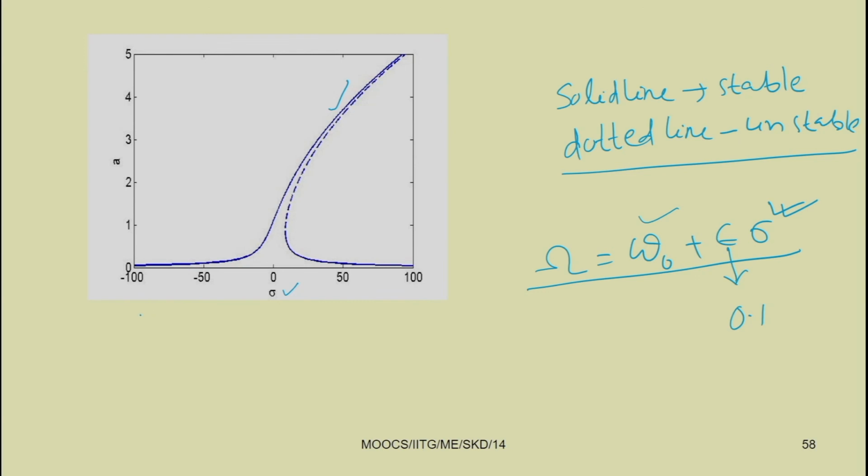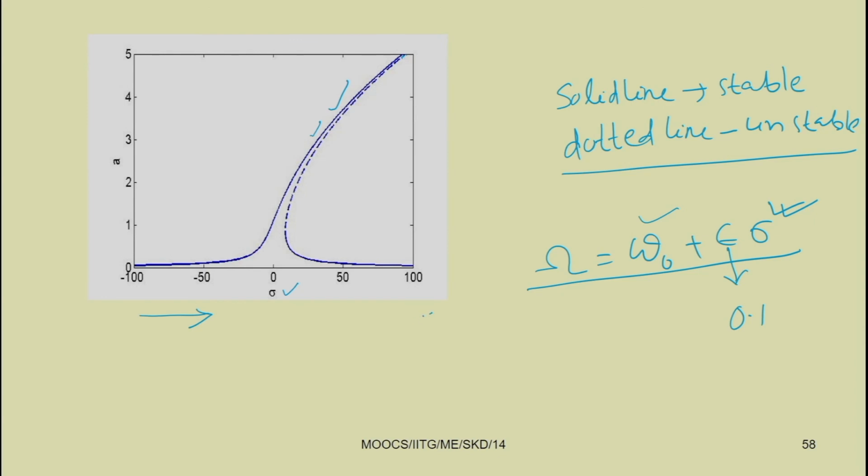This is known as sweeping up. If you sweep up the frequency, the response amplitude A goes on increasing, and after some time the stable solution and the unstable solution meet at a certain point. Later we will know that that point is known as a bifurcation point, and that bifurcation is known as saddle node bifurcation point. Later we will study different types of bifurcations, and at that time we will know. So, that is a saddle node bifurcation.